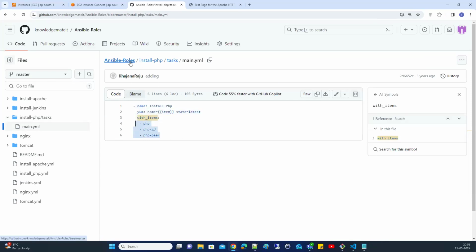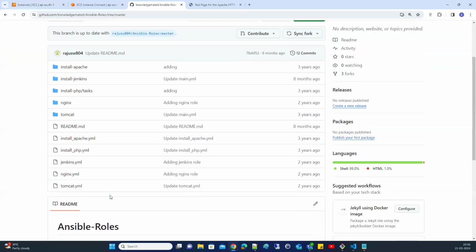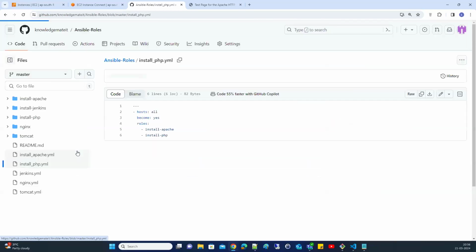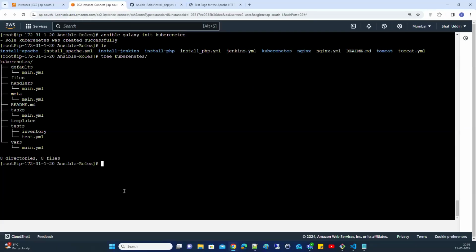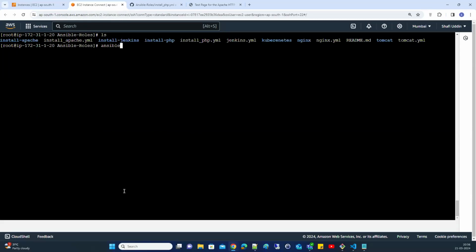So here, how are we calling this? We are calling it by the main playbook. The main playbook is install PHP. This playbook, if you see, has two roles attached. If you want to run two roles, you can keep them like this. Okay. So here you're installing PHP, and you're installing Apache because Apache is a dependency for PHP. PHP is the backend and Apache is the frontend. If you want to execute, same ansible-playbook, and it will get executed. So let's run PHP.